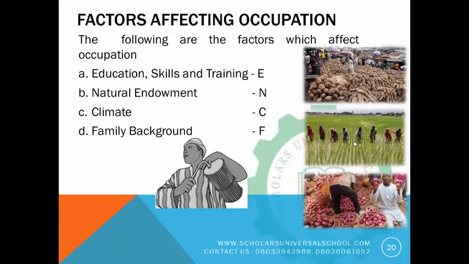So the next part is the family background. You have some families that have their own occupation. Take for instance, you can see this man drumming. In Yoruba, the people that come from the family of drummers are the Anyo. We call them Anyo, that is, they are drummers. So that's their family background. Their family background determines their occupation.